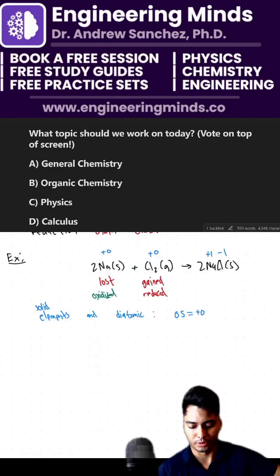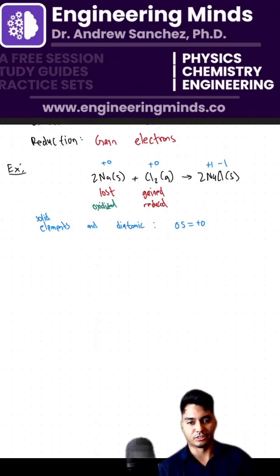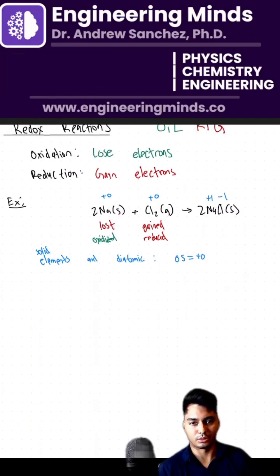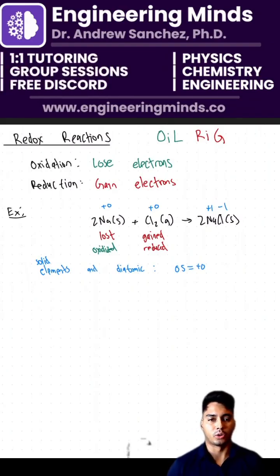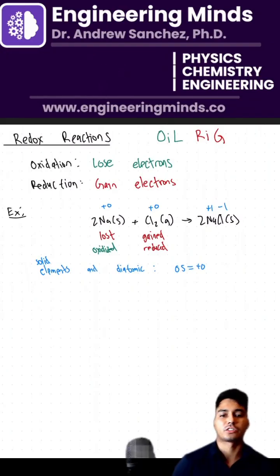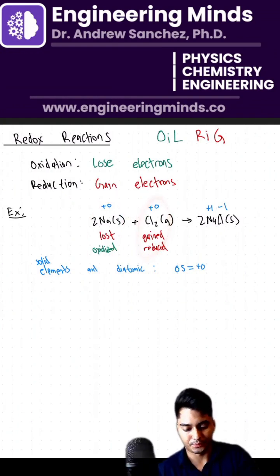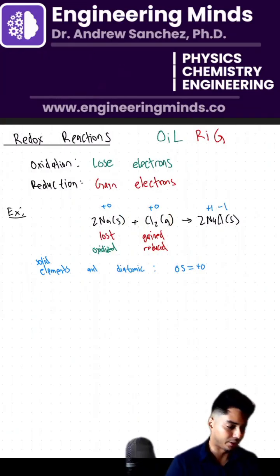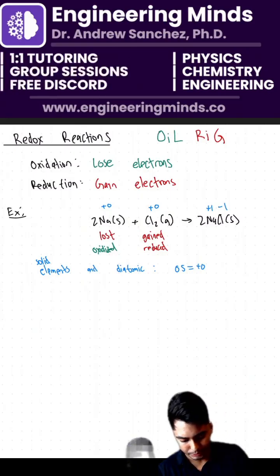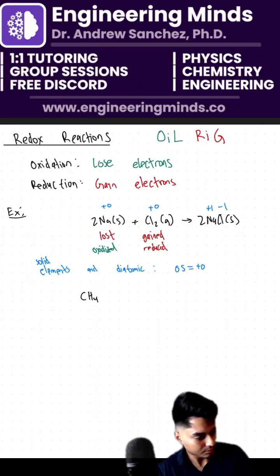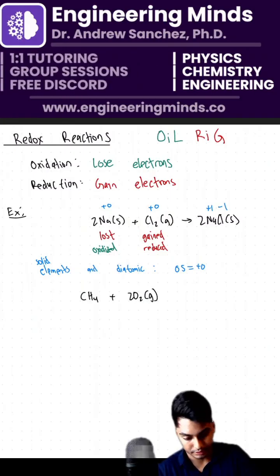Let's do another example. We're going over redox reactions here, which again, redox stands for oxidation reduction. Oxidation comes from OIL RIG, or LEO goes GER. Oxidation is losing electrons. We did our first example, so Na was oxidized, Cl was reduced. Now we're going to do another example, and this one's going to be slightly harder. We're going to do CH4 plus 2 O2 gas, and then I'm going to make this a gas.